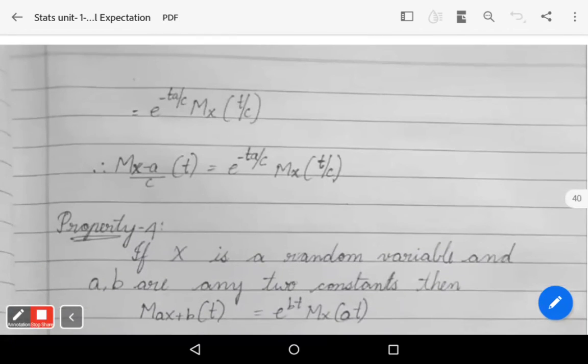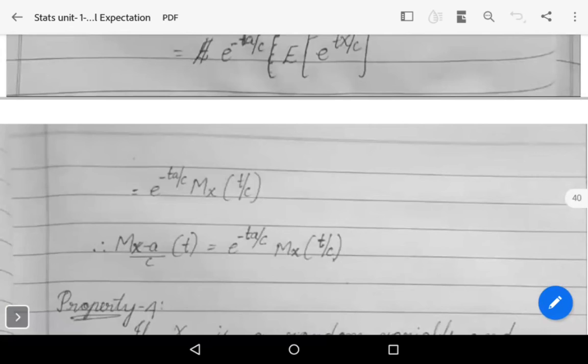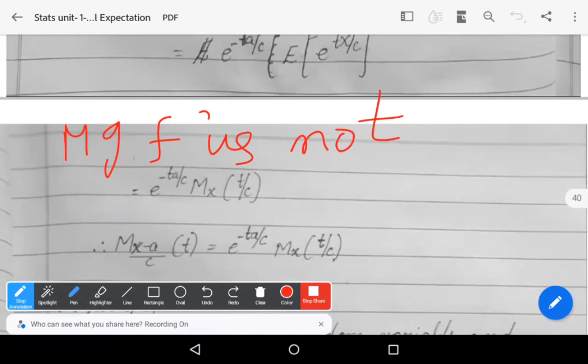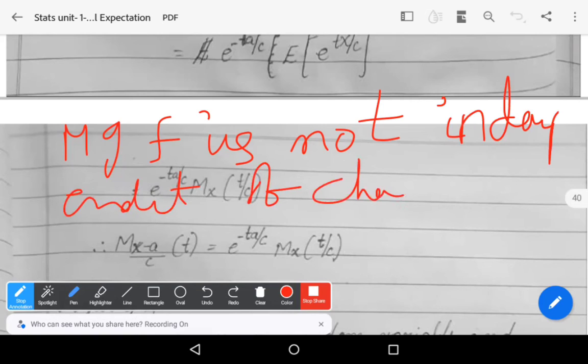This is known as the change of origin and scale property on MGF. By observing this, MGF is not independent of changing the origin and scale.